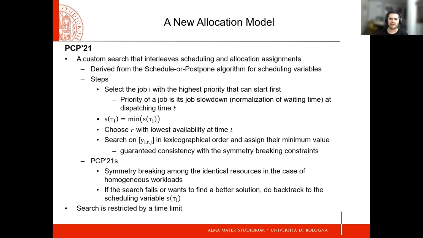A job unit can be allocated on all nodes if all nodes in the system have the requested resource. This typically occurs when only cores and memory are requested. We call this a homogeneous workload. So here we adapt the search algorithm to break symmetry. After a resource allocation for a job, if the search fails or wants to find a better solution, it backtracks to the scheduling variable, as opposed to backtracking to the allocation variable. This search is bound by a time limit related to the problem complexity.